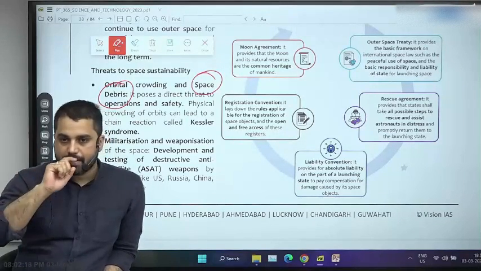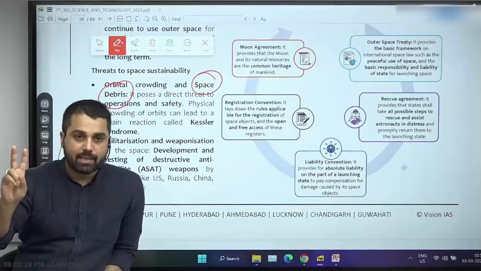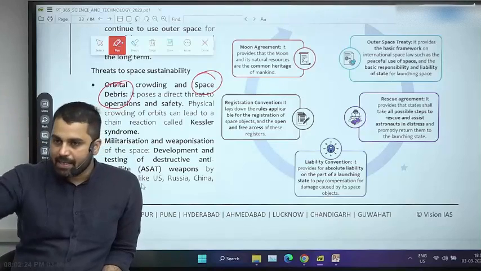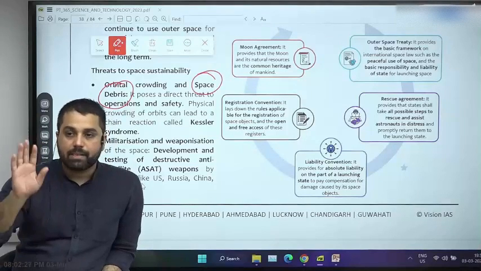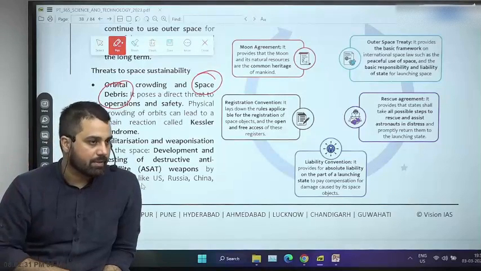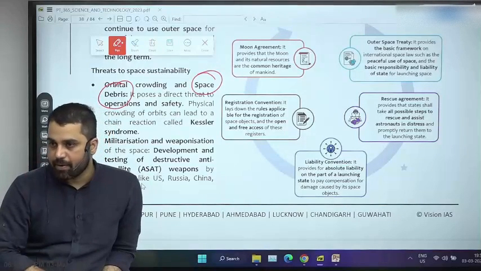First. Second, some accidents have occurred in the past. Rocket upper stages have exploded, satellites have collided, very rarely, but they have happened. And those rare events have also produced thousands of pieces of debris. That is also a very important source.